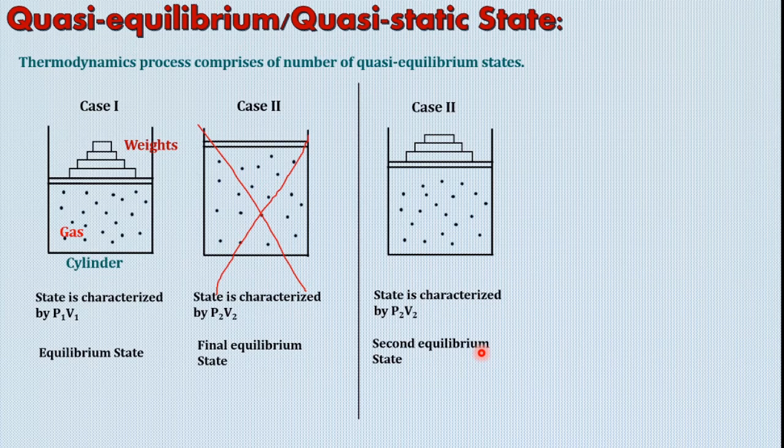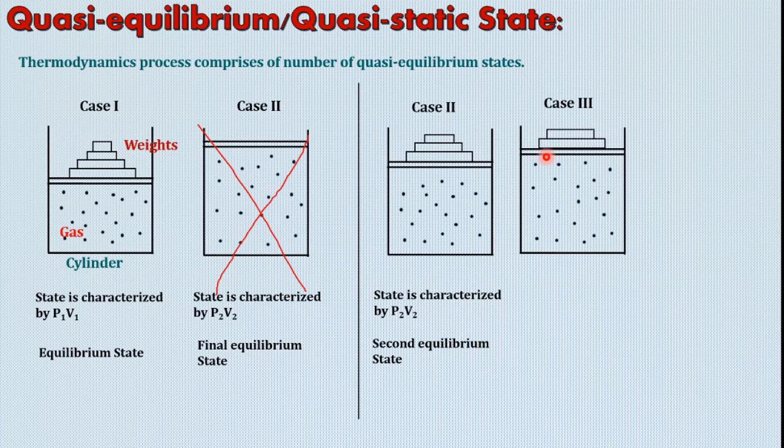Now, since we are removing weights slowly, let me consider one more case where one more weight is removed, and therefore again these gas molecules will apply certain more pressure than the weights, and therefore the piston gets uplifted by again a small displacement. This displacement can also be considered as infinitesimally small. After some time, equilibrium will be reached and it will acquire an equilibrium state.